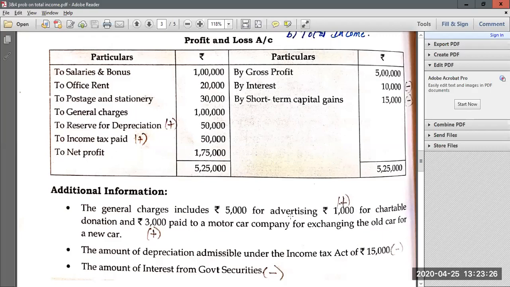So if you are using any money for advertising, that means it is related to business. So no need to worry. This 5,000 will also become admissible. So no need to worry about this 5,000.